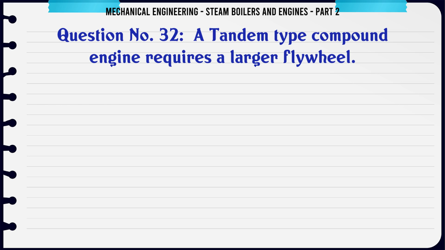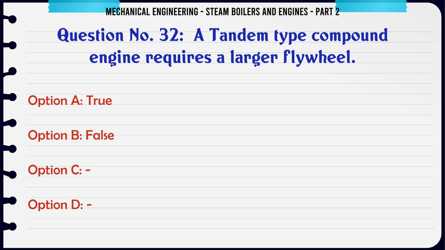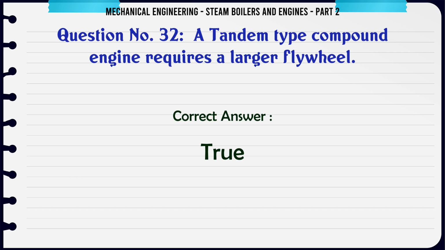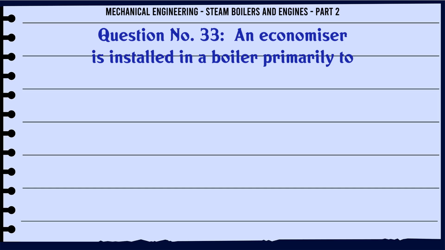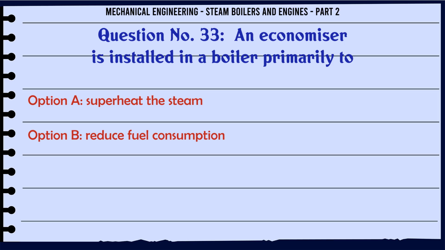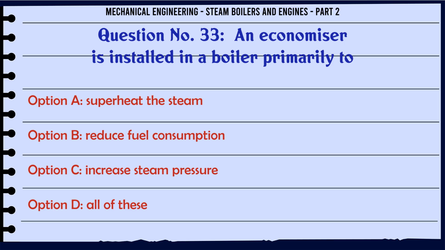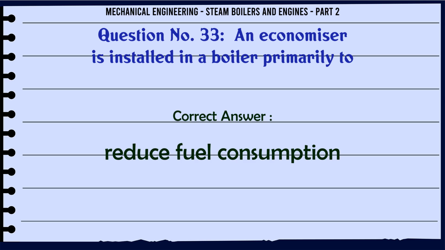A tandem type compound engine requires a larger flywheel. A. True. B. False. C. D. The correct answer is true. An economiser is installed in a boiler primarily to A. Superheat the steam. B. Reduce fuel consumption. C. Increase steam pressure. D. All of these. The correct answer is reduce fuel consumption.